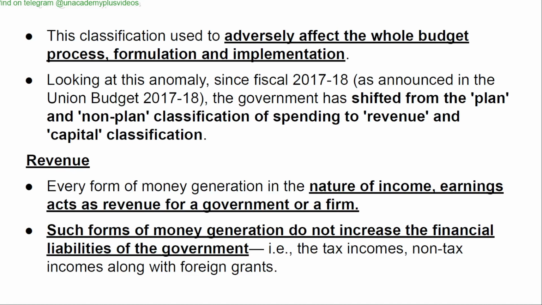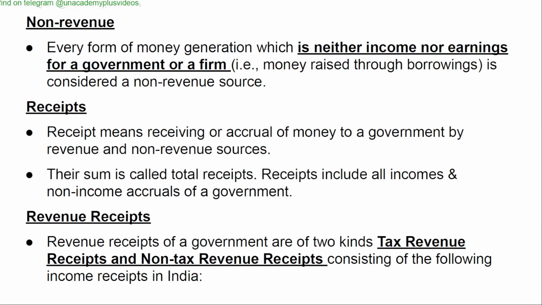Revenue. Every form of money generation in the nature of income, earnings acts as revenue for a government or a firm. Such forms of money generation do not increase the financial liabilities of the government, that is tax incomes, non-tax incomes along with foreign grants. Non-revenue. Every form of money generation which is neither income nor earnings for a government or a firm is considered a non-revenue source.